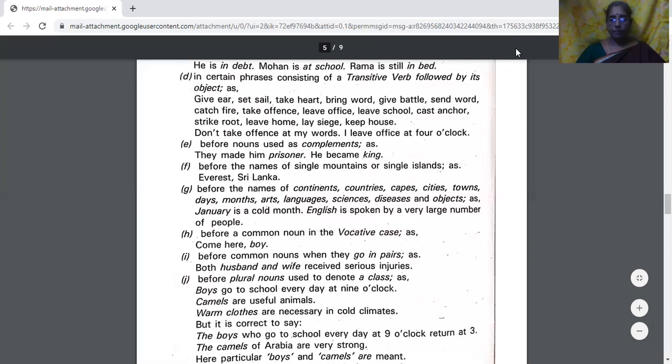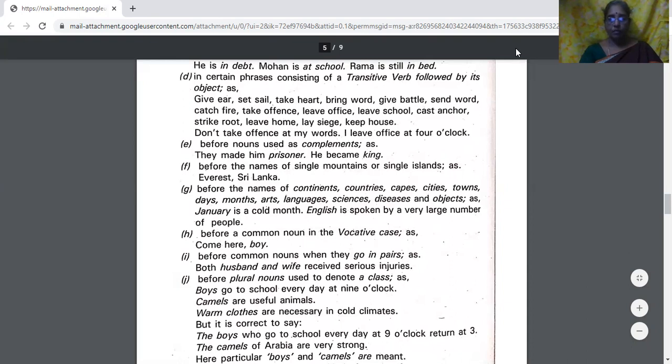Before common nouns when they go in pairs, as both husband and wife received serious injuries. Both are common nouns, husband and wife. So we don't use any article there.